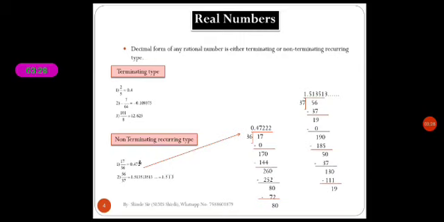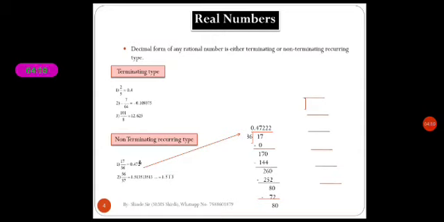Again we take 0. Then 36 2s are 72. Now here we get 8. Again we take 0, 36 2s are 72. Now we get the 2 repeated, means after 7, the 2 is repeated. This division does not have any end. Here we can't get the remainder 0. That's why it is non-terminating recurring type. Why is it recurring? Because 2 is repeated again and again.